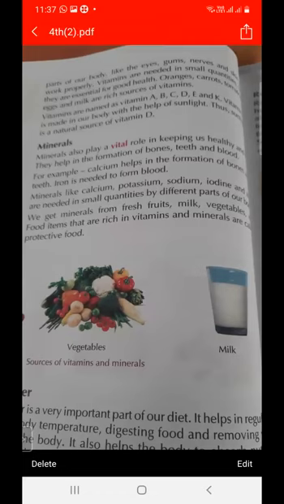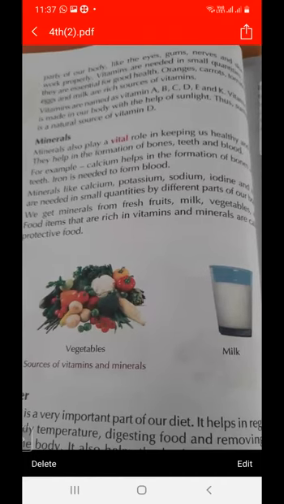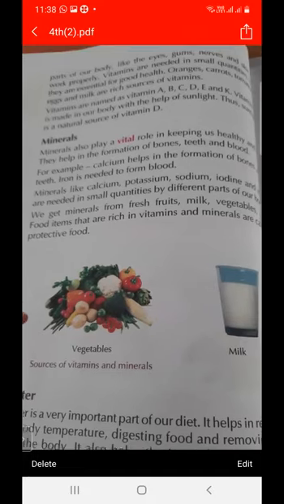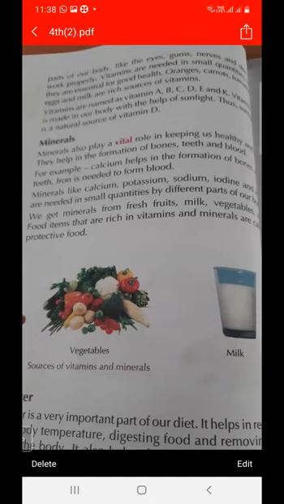Due to these vitamins, various diseases occur, and these diseases are called deficiency diseases. So from which items can we get vitamins? Orange, carrots, tomato, egg, and milk. From these food items, we can get vitamins.